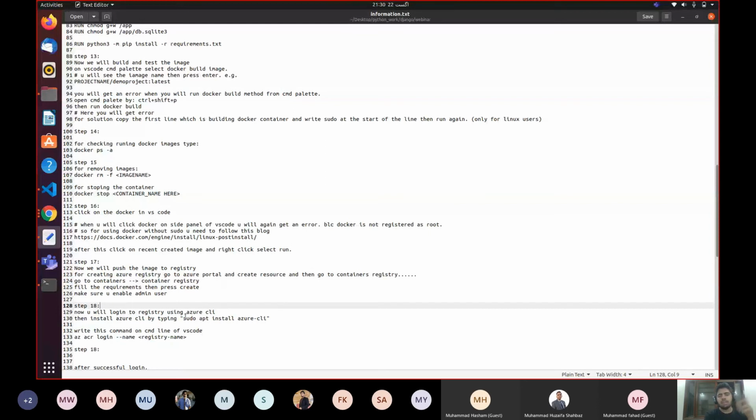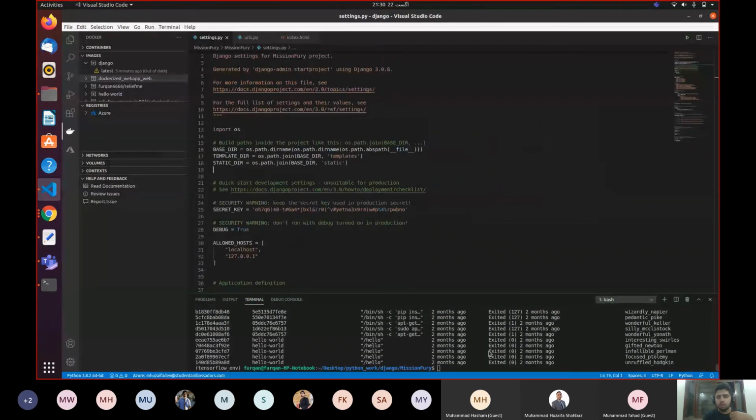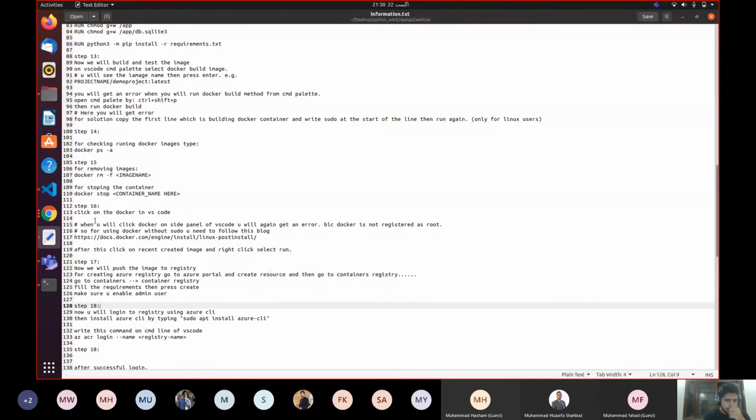What is Azure CLI? Azure CLI is a command line way of entering into your cloud. First of all, you need to install Azure CLI. You can install Azure CLI from the command line by simply saying,